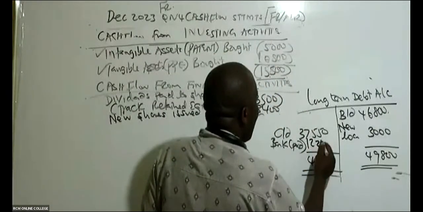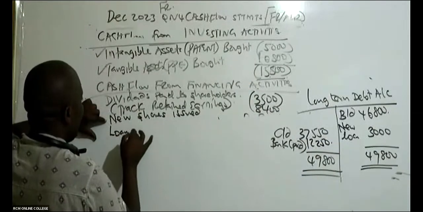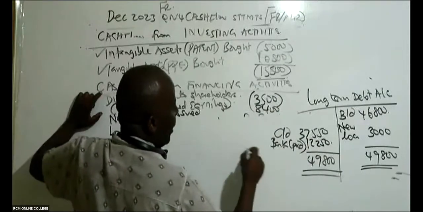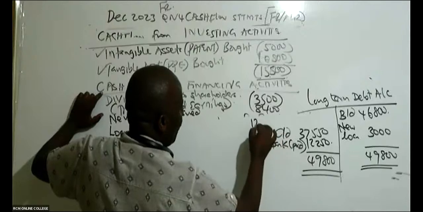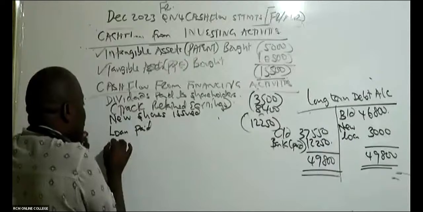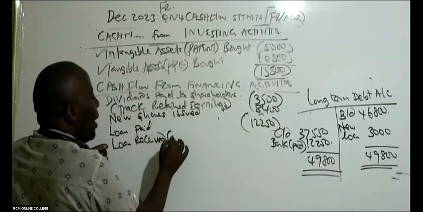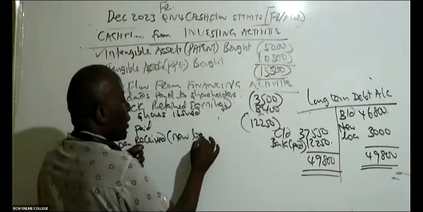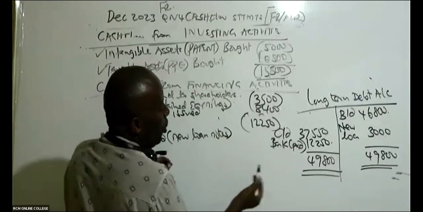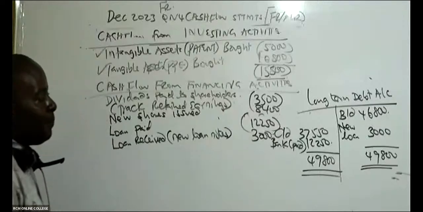Now here you have to be very, very careful. So we have in this case loan paid. Loan paid in this case is 12,250. So loan paid, of course, you put brackets. But you see, we also received a new loan because of new loan notes. So many guys will forget. The new loan notes gave us 3,000 like that.